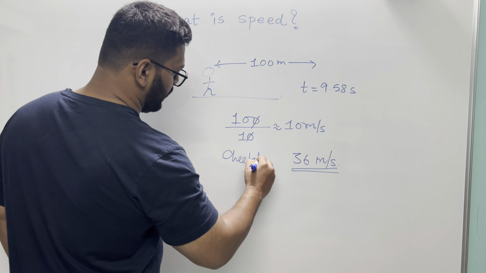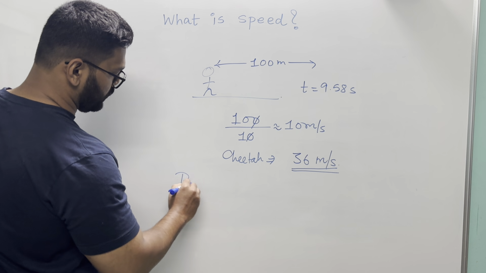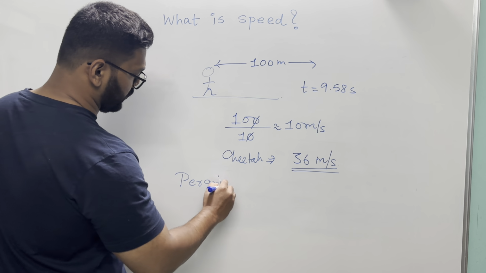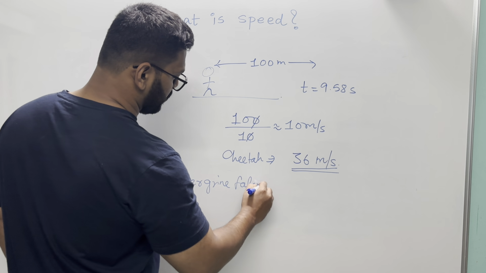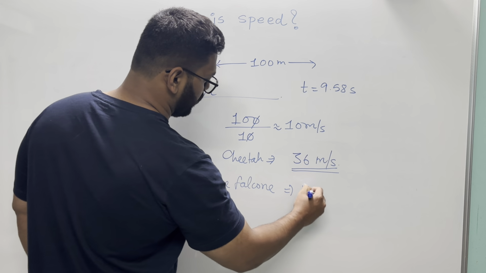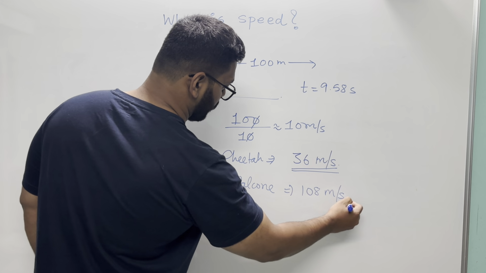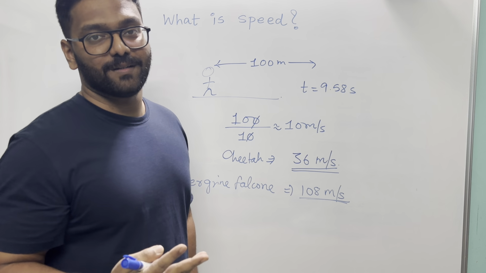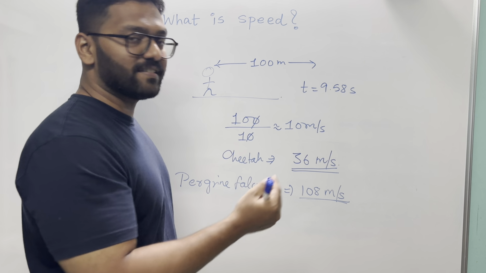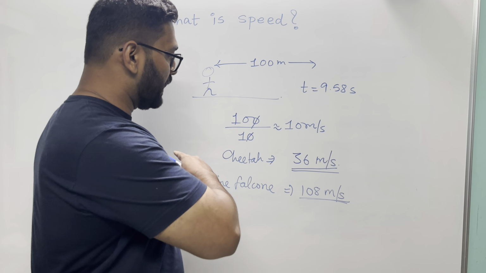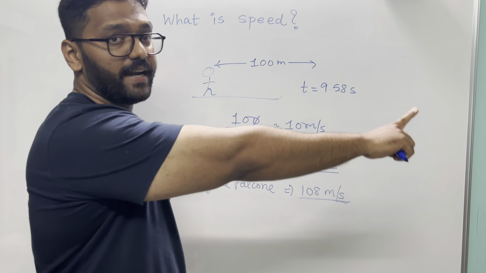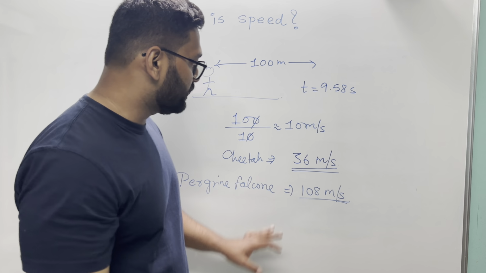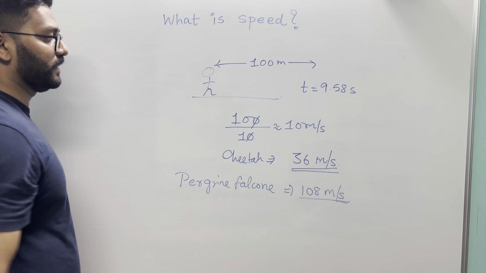And then there is some bird, the peregrine falcon. The peregrine falcon's maximum speed is 108 meter per second. So in just 1 second, it is covering more than 100 meter. So in less than 1 second, the peregrine falcon can cross the entire football field, right? So those are the numbers here.